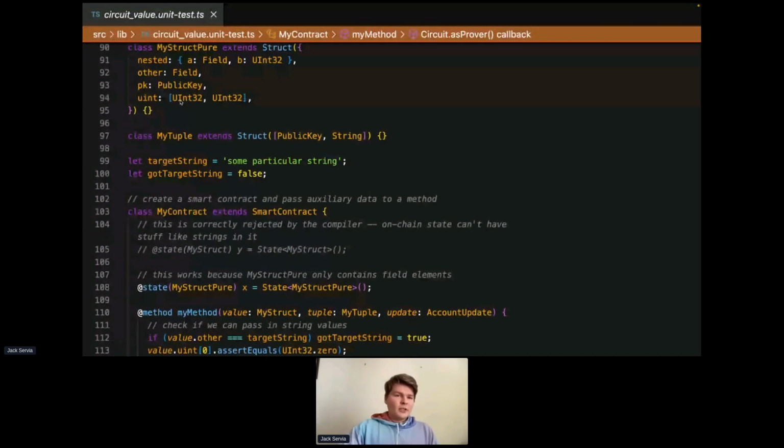Now, it's also very efficient, so there are reasons why you would want to use it. SnarkyJS gives you the ability to compose these field types into structs, and then compose those structs into even more abstract structs, and so on until you get a data type that works like you expect it to and feels natural. And so you can see we can do things down here like pass these structs into a method of our smart contract, and we'll get into that in a second.